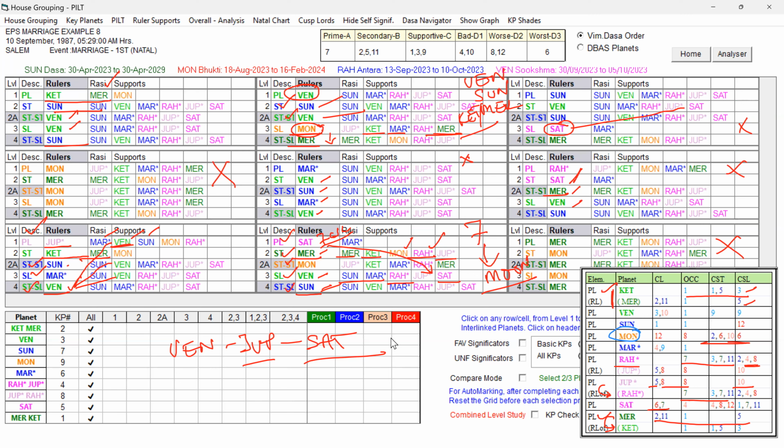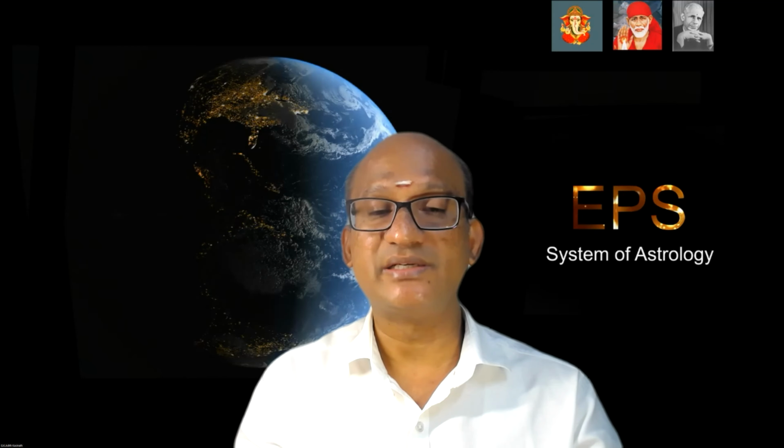Right? So this way we can utilize these PILT tables in finding the role of the key planets in the destiny, and the destiny's key planets in the Dasa lord's key planets, favorable and unfavorable. A Buddhi free from unfavorable but having the favorable key planets is going to be the strongest Buddhi to conduct the event.